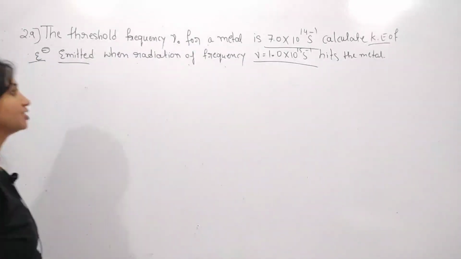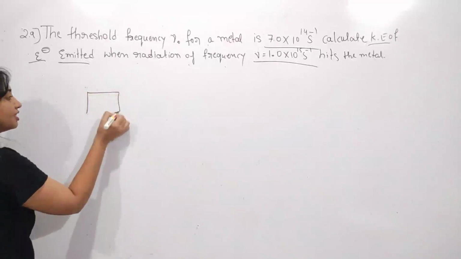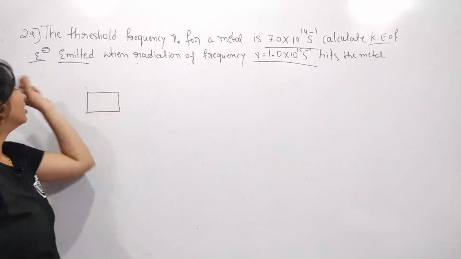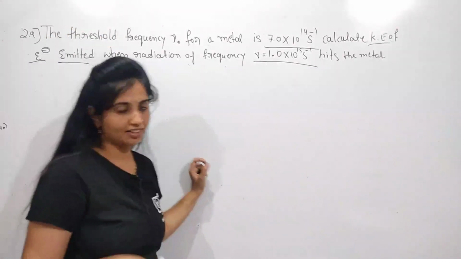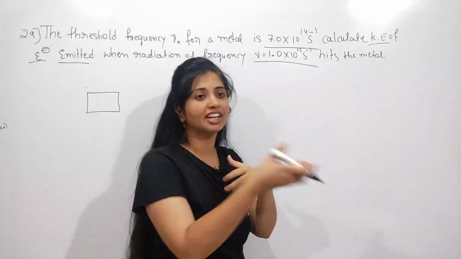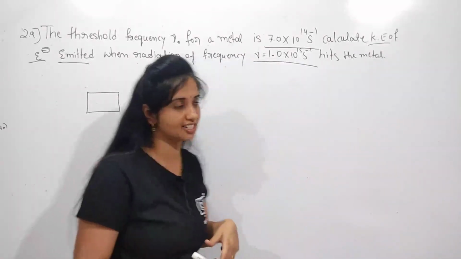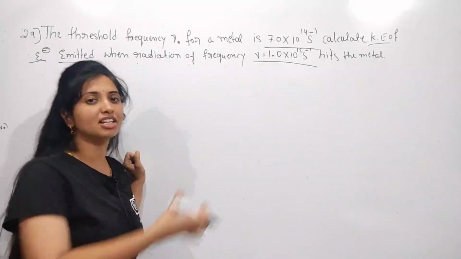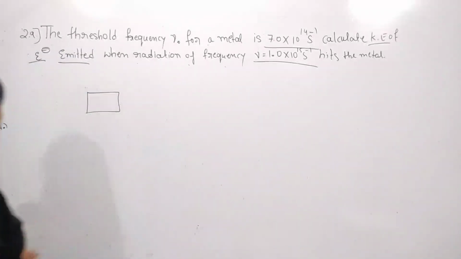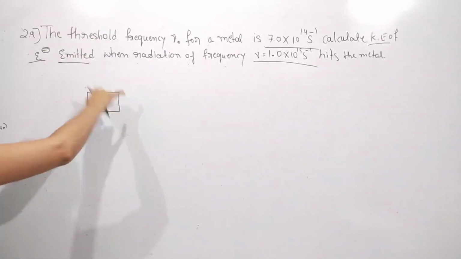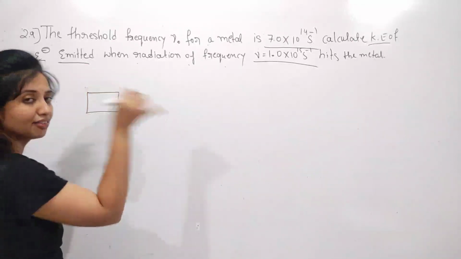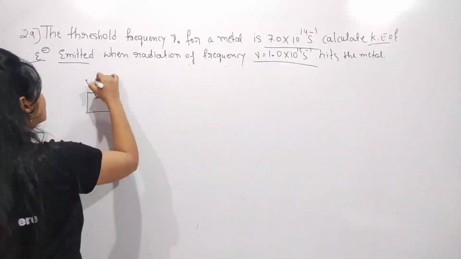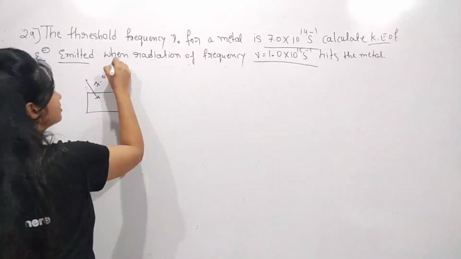So what are they asking? Try to understand: this is our metal, having its threshold frequency. I already told you in a previous class, every metal has different characteristic threshold frequencies. Threshold frequency means a minimum frequency required to see the photoelectric effect. So the minimum frequency required to see the photoelectric effect for this metal is ν₀ equals 7.0 × 10^14 per second.